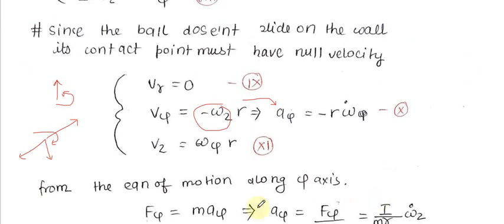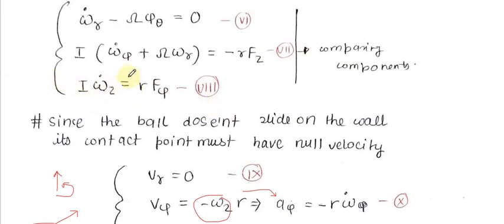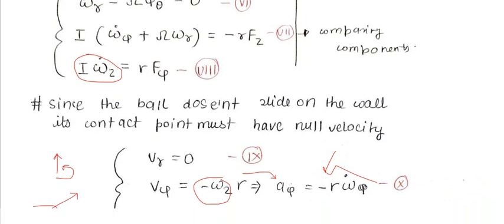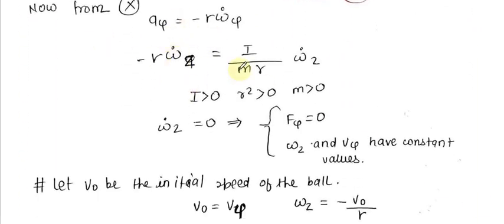So I will equate that, and f psi I already know from the comparison of the components, I get it here. So f psi is I omega dot z divided by r. Now a psi, from this relation we can also use. Using both these relations, this will be the equation that we arrive at, and since all these terms are greater than 0, omega dot z is equal to 0.